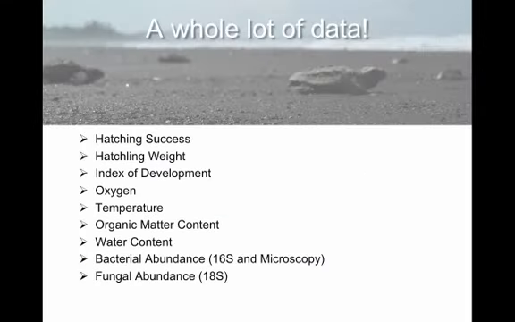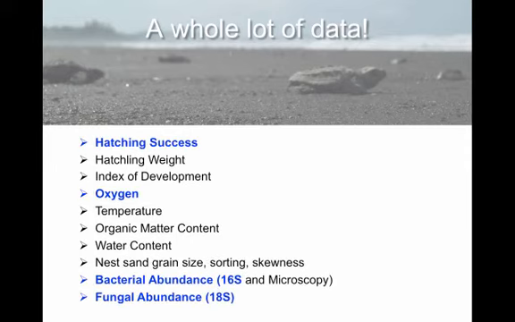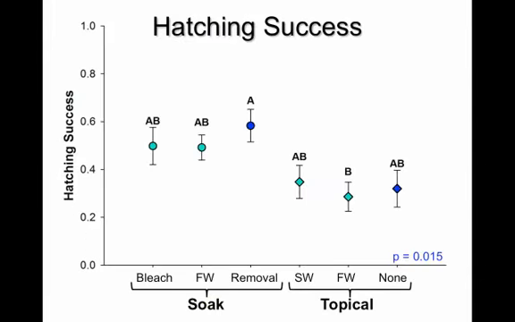As you can see, this was a whole lot of data, and today I'll just be presenting to you the factors that we found most relevant to determining hatching success at our beach. Here you'll see the treatments across the bottom axis along with the treatment type, and hatching success along the y-axis. There was a significant effect of treatment on hatching success, with the treatment of removal and replacement of sand only being the most successful at increasing hatching success.